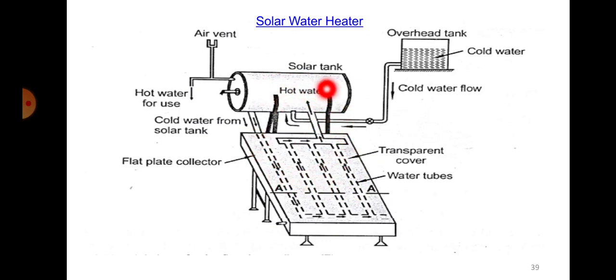Got it? This overhead tank will have water that fills here. That will enter through this point into the water tubes, in various tubes. It gets heated up due to this solar energy, and then that hot water will again be passed here. Usually the hot water will be collected on the top. The cold water which is at the bottom will again move downwards.